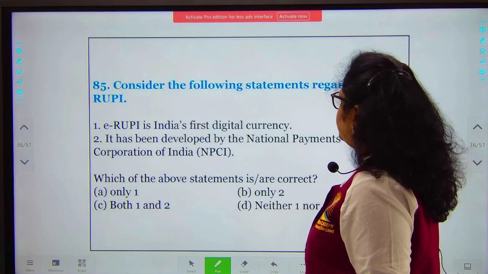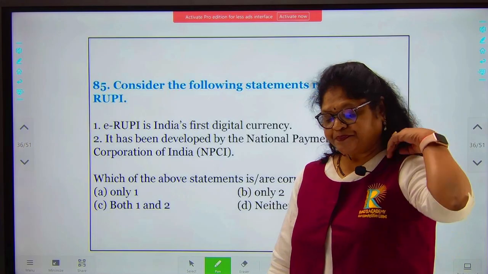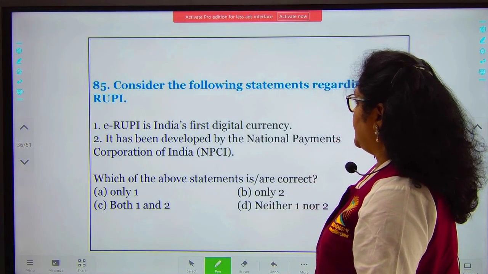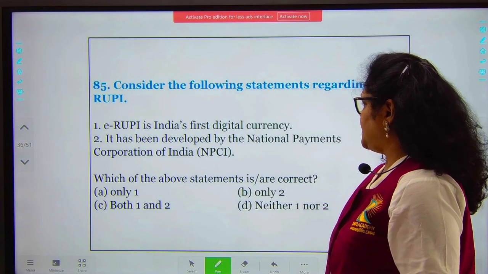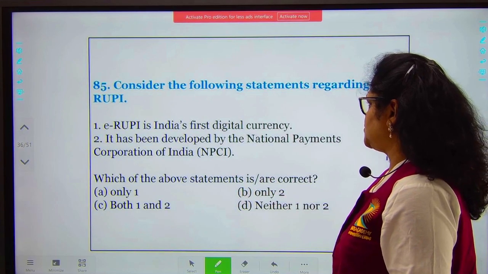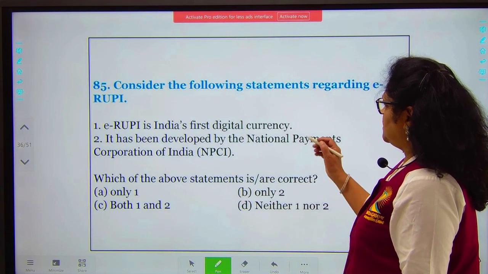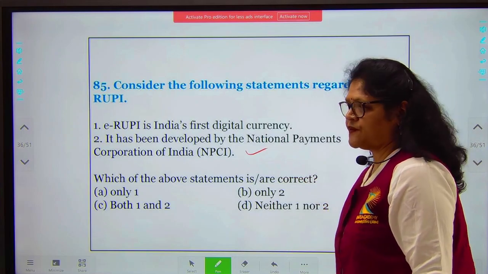Consider the following statements regarding e-rupee. E-rupee is India's first digital currency. It has been developed by the National Payments Corporation of India. So here, this is the correct statement. The first one is the correct statement.